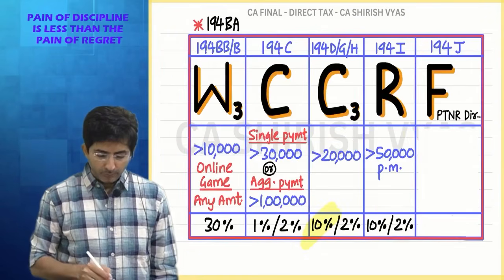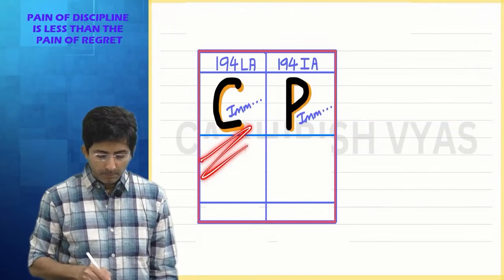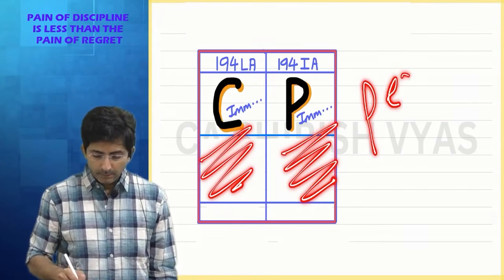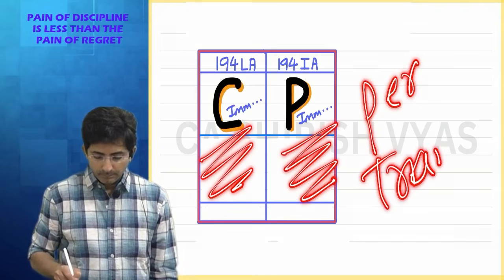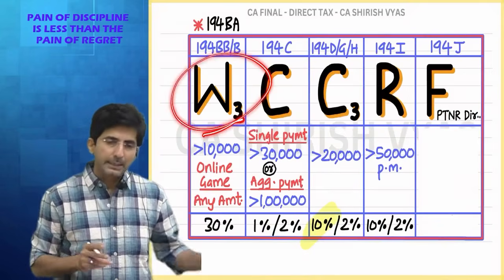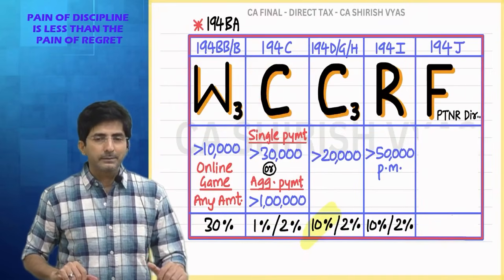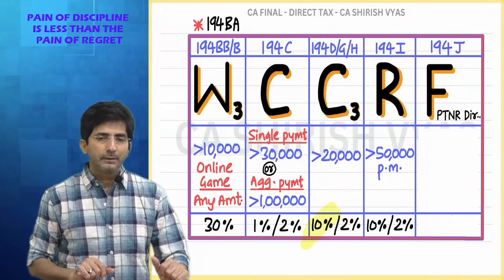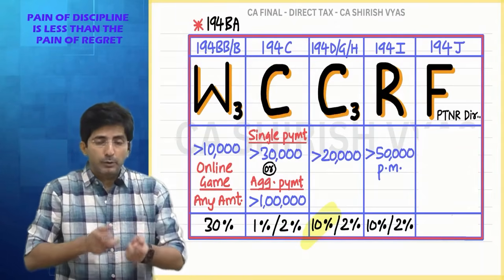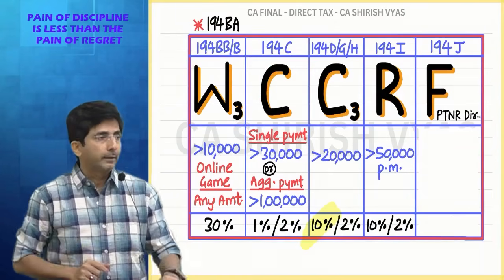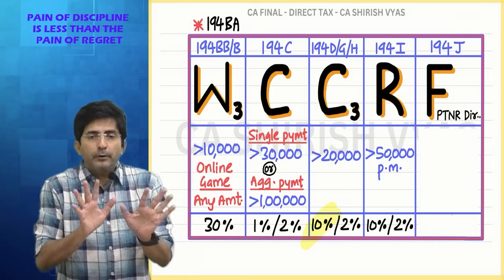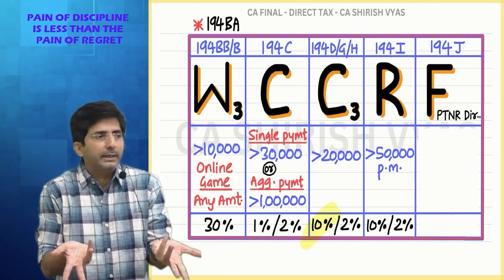But winnings, compulsory acquisition, purchase of immovable property, they are per transaction. Reason you will understand automatically. Winnings you will understand now only. Tell me, winnings, is it a certain income or a regular kind of income, that if you are winning now, you will win next year also, next month also, every day you keep winning? Winning is a windfall gain. Suddenly you win. So if a particular winning has not crossed 10,000, no TDS.